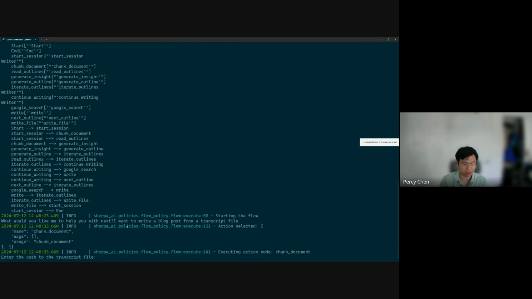Okay, because now I'm saying I want to write it from a transcript file, it doesn't know which transcript it is, so it asks me to provide the transcript file so that it can start working from there.